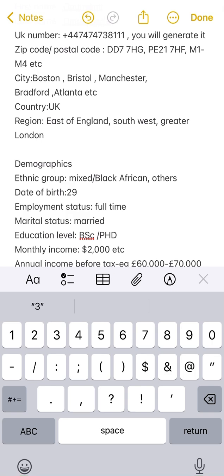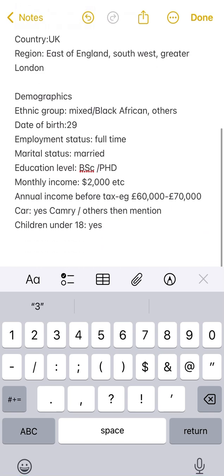So when it comes to demographics, very quick one, they are going to be asking you which ethnic group you belong to. They'll be asking you, are you born in the UK? Are you from the UK? Your answer has to be yes, because surely you are going to be using a proxy, so it's going to change your location. They will know that you are from the UK. So they'll ask you, are you white, are you black? So you put it there.